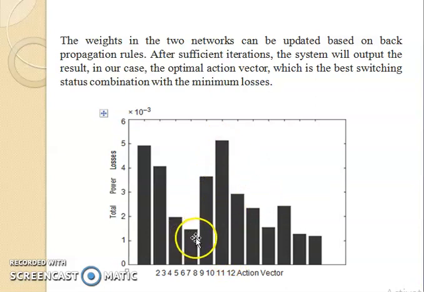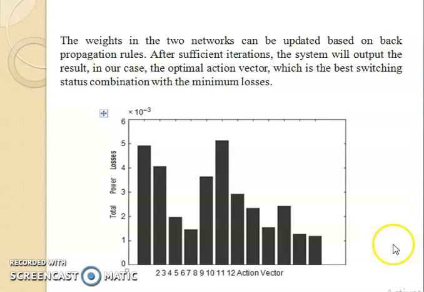So you can see here, as we progress in one of the action networks, for example, in action number 7 we are getting minimum loss. So by switching the branches, the status and the combination with the minimum loss can be calculated. This is the result section. What we discussed is the result section of the optimal reconfiguration. After that, like this, the action vectors will give the input to the critic network.